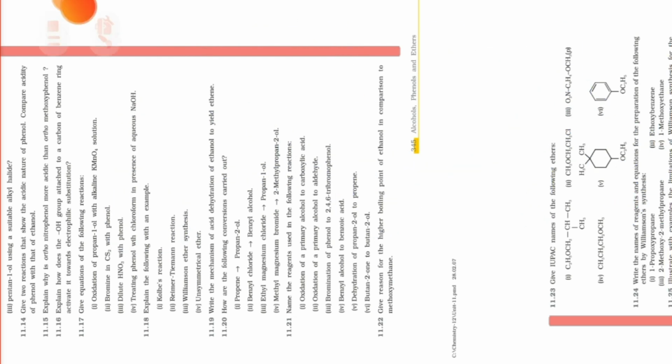So when we are removing the H positive ion from the phenol, in case of methoxy, you must see, all of you, what is going to happen over there.